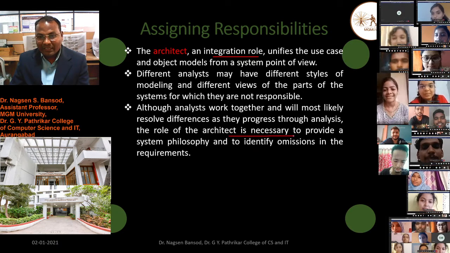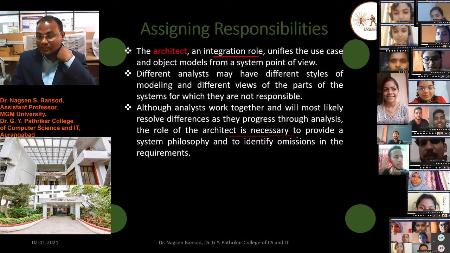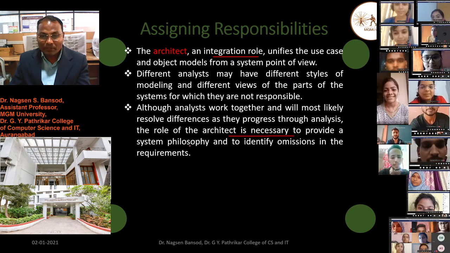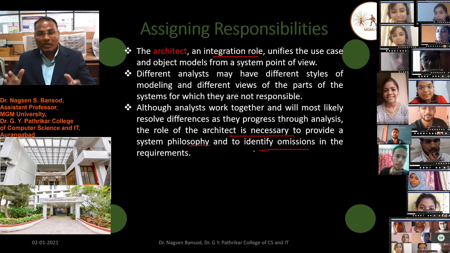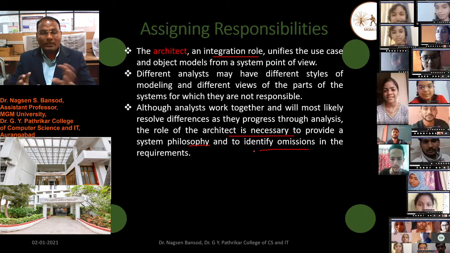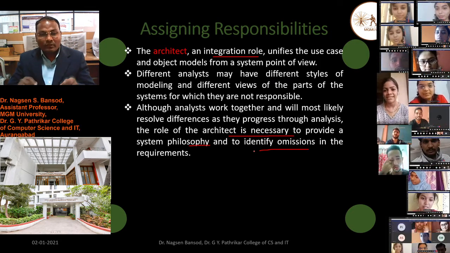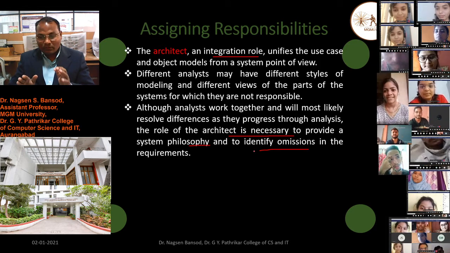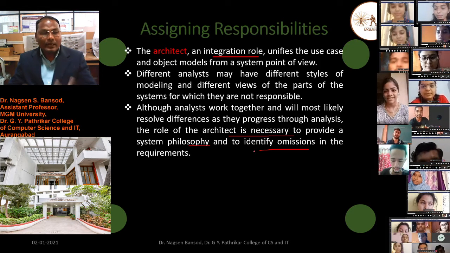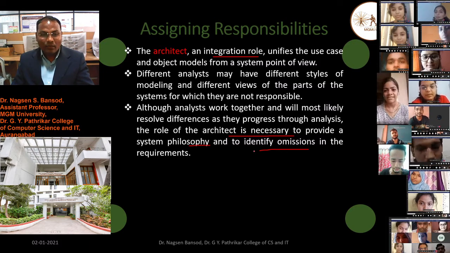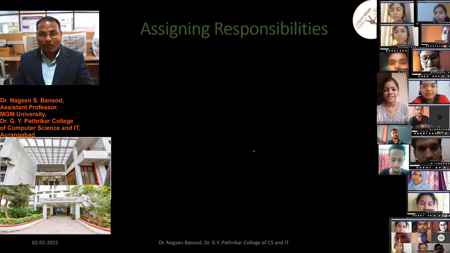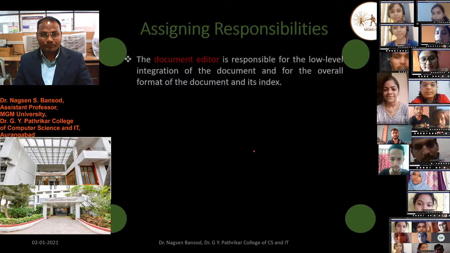The role of architect is necessary to provide the system philosophy and identify the omissions in the requirements. Which part is not required in the software can be defined by the architect. Architect knows which part we can omit from the software.